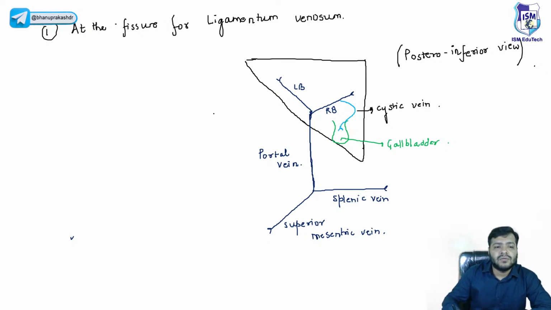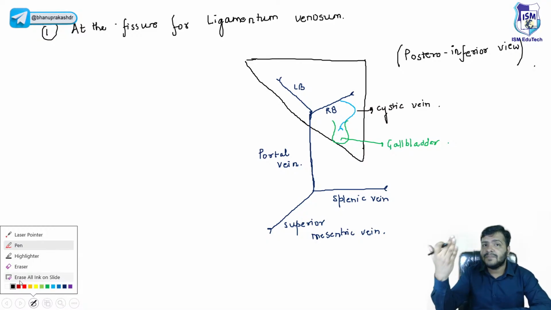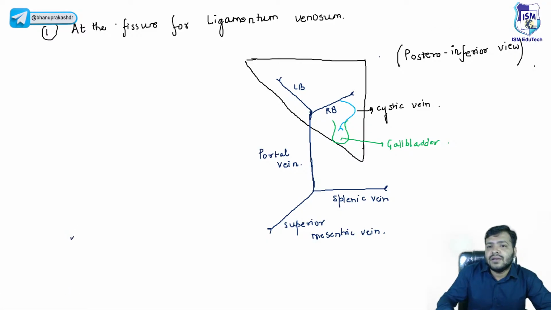Now, Vaishnavi, very good. Everyone knows that we have a groove for the inferior vena cava posteriorly, on the inferior side. Now, if I try to draw this, it is just like over here.